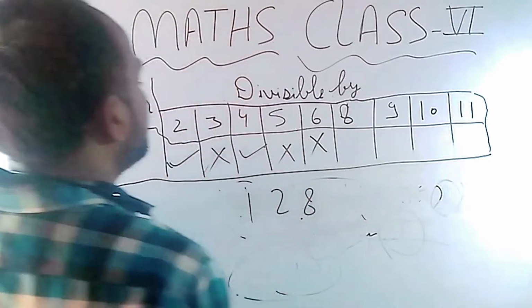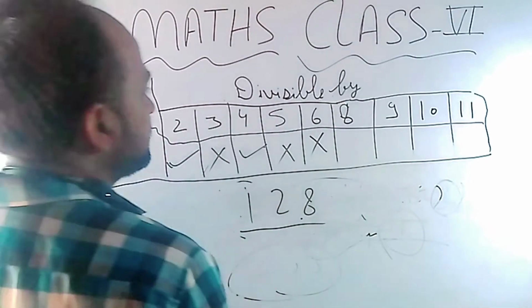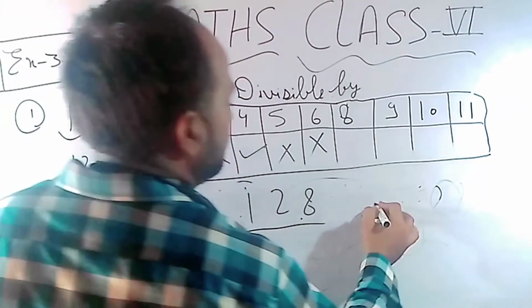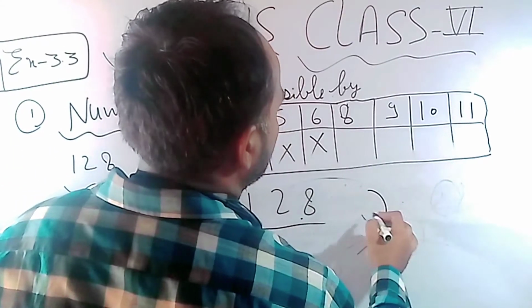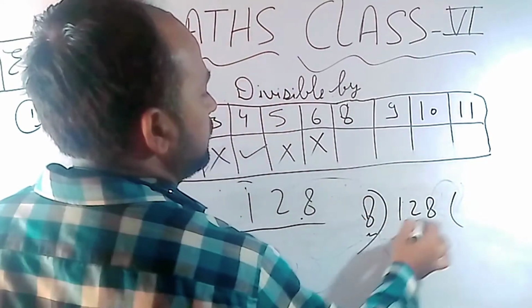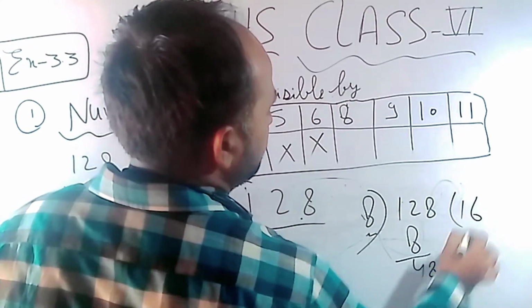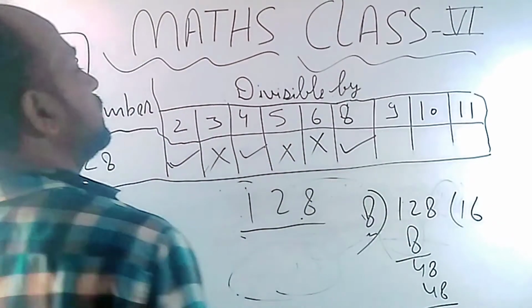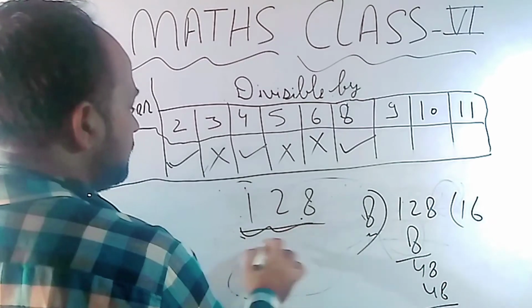Only 3 digits are here, so we have to check. So just divide it. 128 divided by 8 is 16, so it will go.